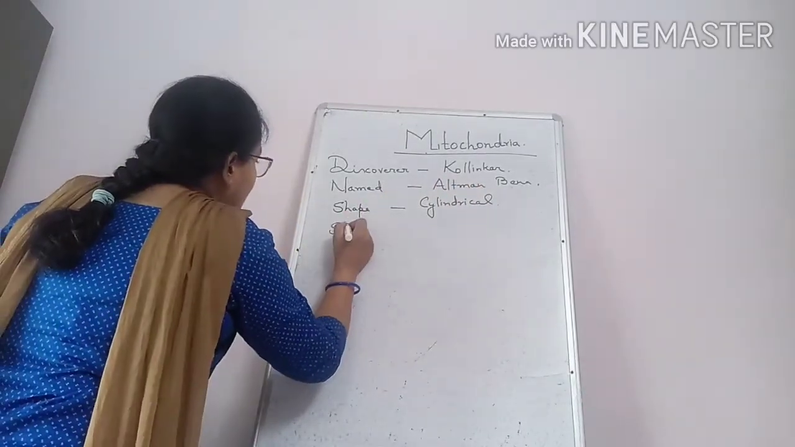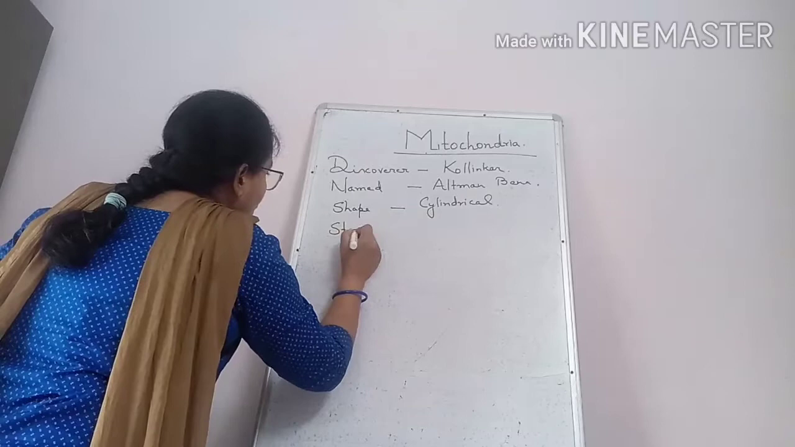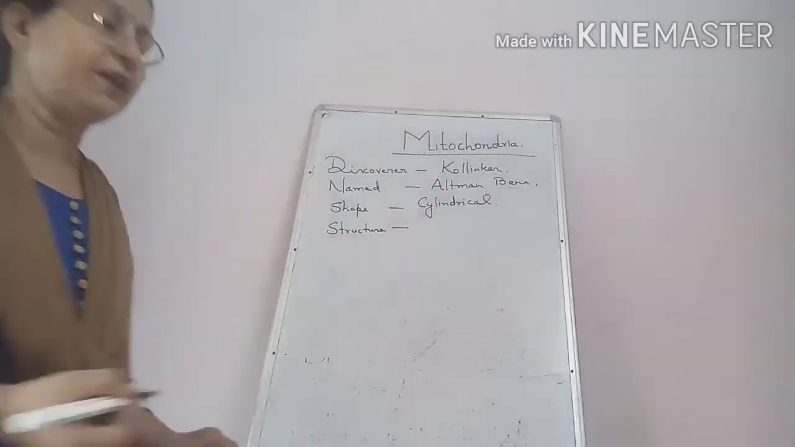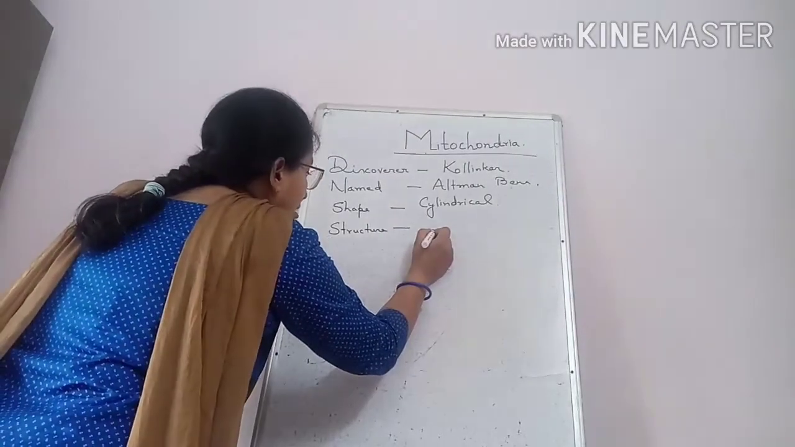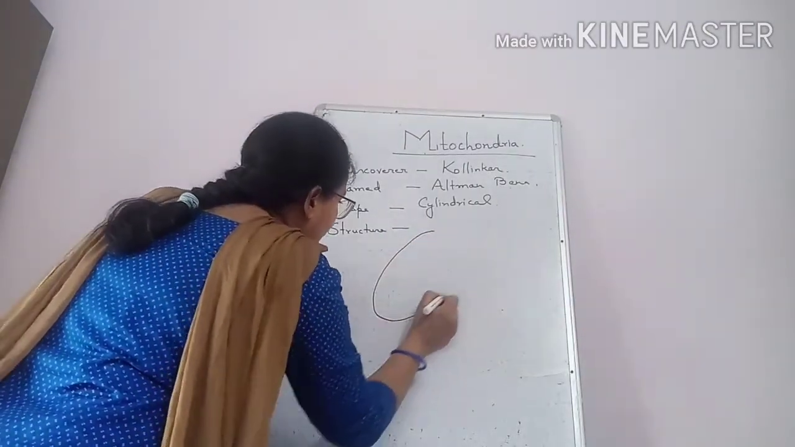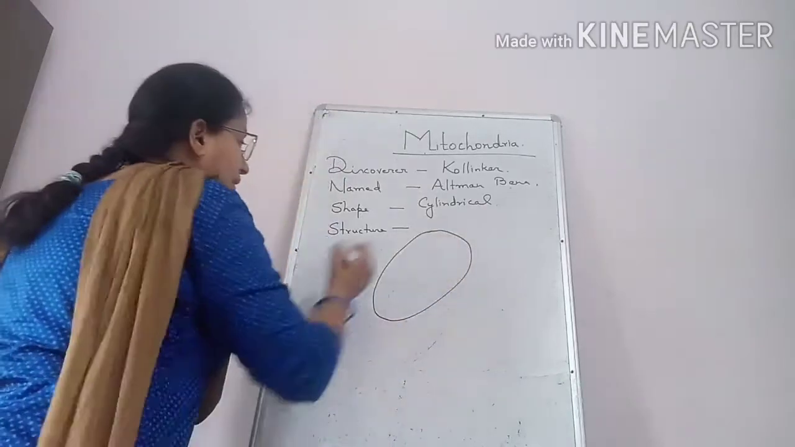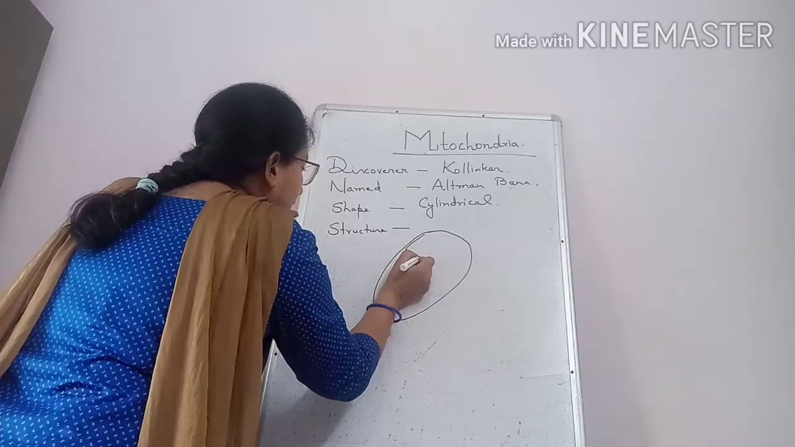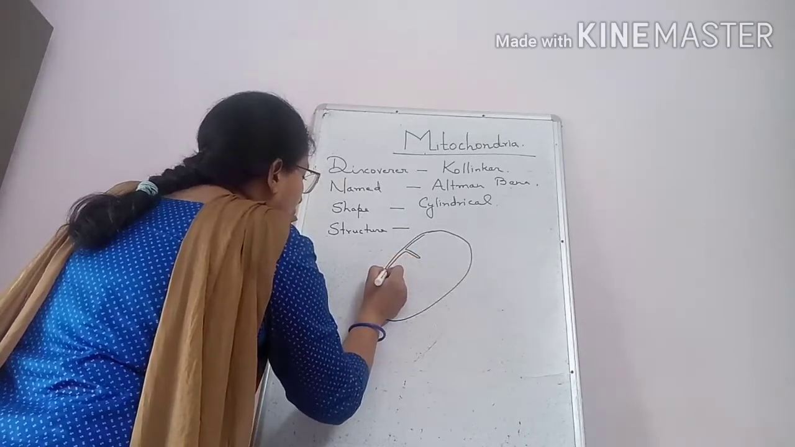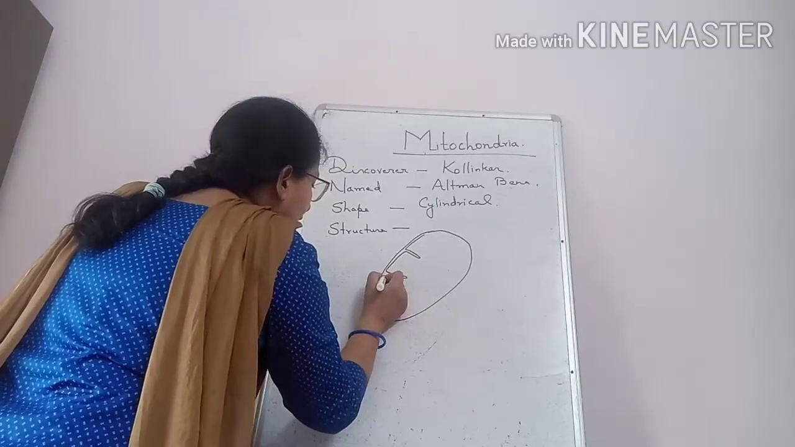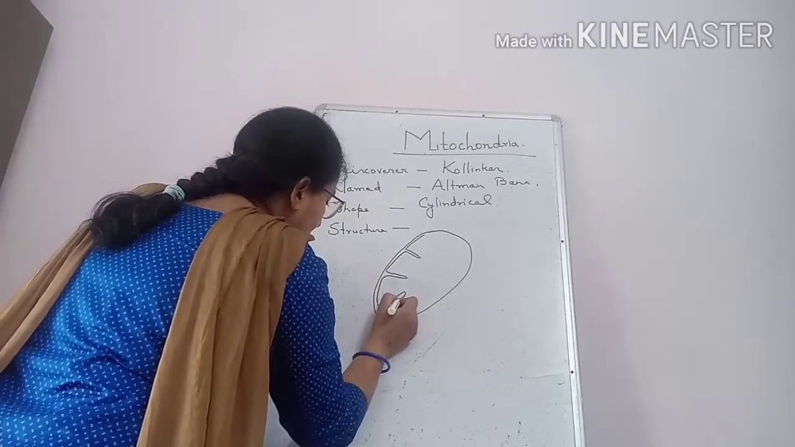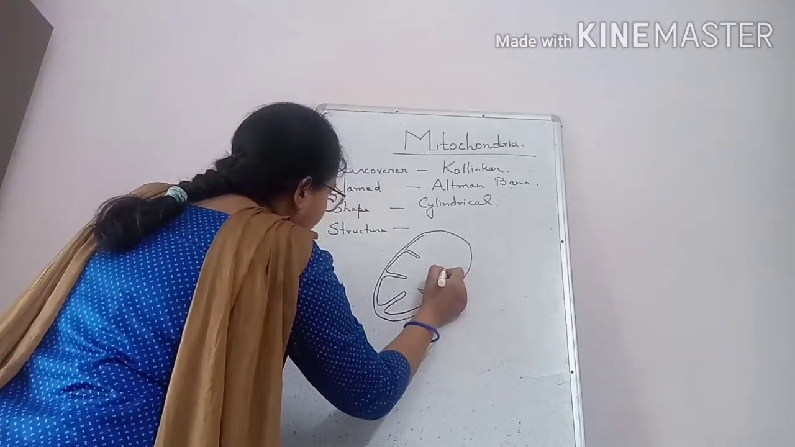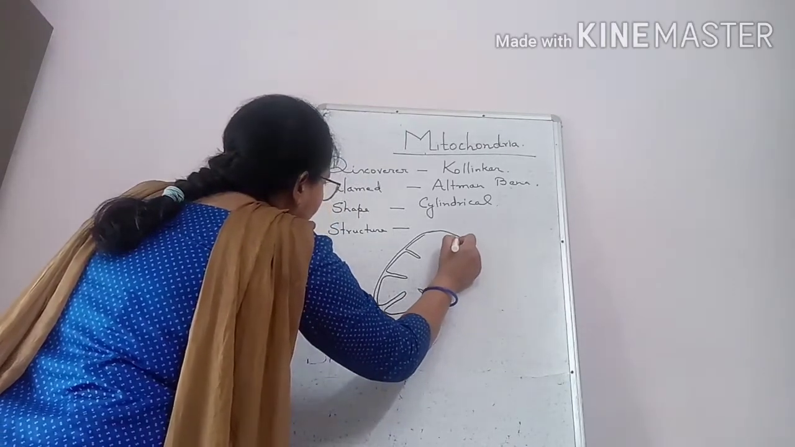What is the structure of mitochondria? Actually, mitochondria is rod shaped. It is a double membrane bound structure, as you can see in the diagram. This is the outermost layer, this is the innermost layer, but this innermost layer folds inward like finger-like projections into the cavity. It folds inward.